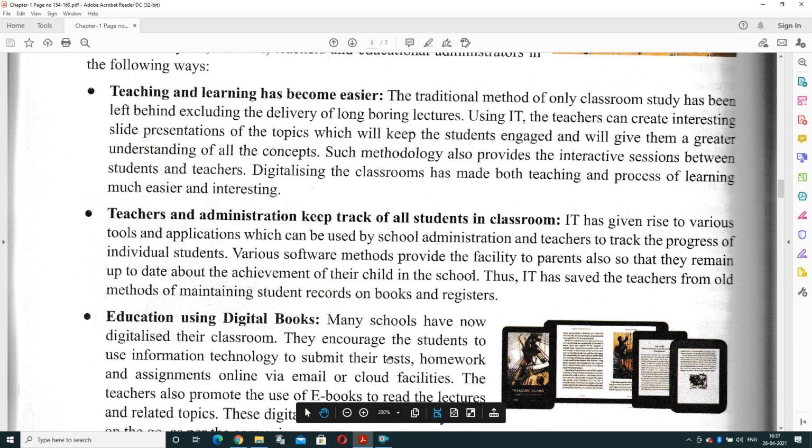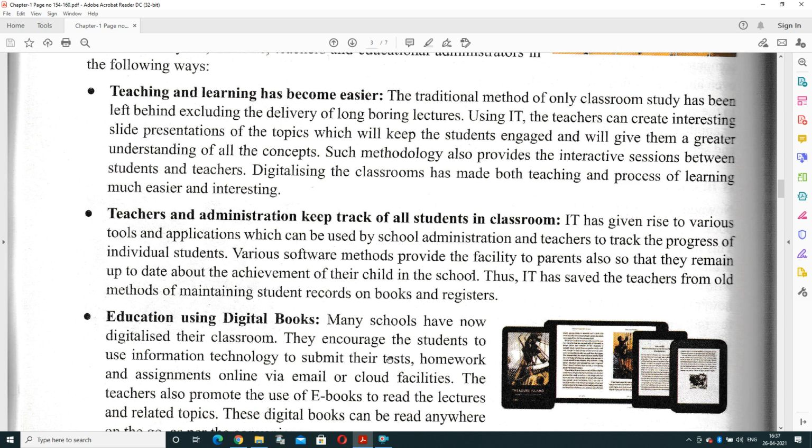They can easily deliver the lecture, whether you are sitting at home or outside, wheresoever you are sitting, you can easily interact with your concerned teacher. So using IT, the teacher can create interesting slides and presentations of the topic, which will keep the students engaged and will give them a great understanding of all the concepts.